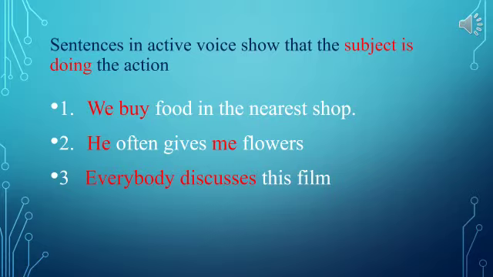We buy food at the nearest shop. He often gives me flowers. Everybody discusses this film. So, you see, the action is done by the subject. We, he, everybody are the subjects of these sentences, and they are active because they do these actions.